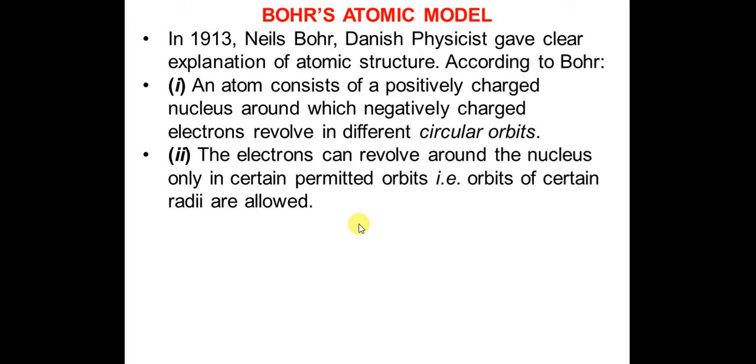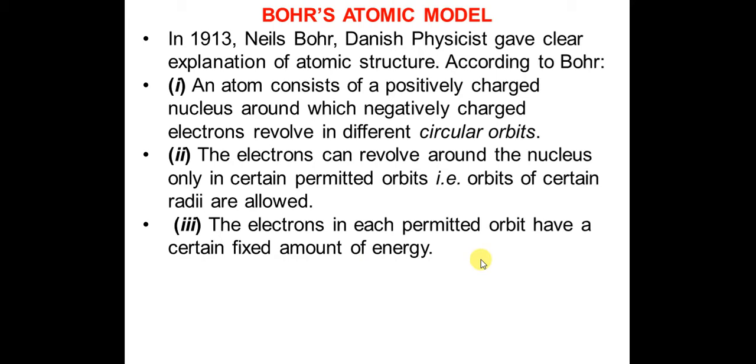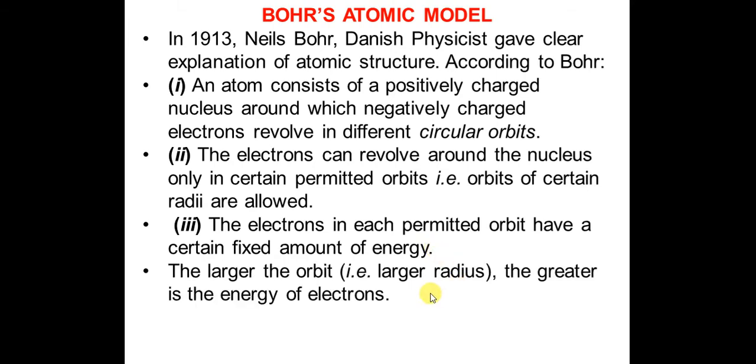It means that the orbits have a certain radius which is allowed, and it cannot be changed unless and until some external energy is applied. The electrons in each permitted orbit have a certain fixed amount of energy. Larger the orbit, greater is the energy of electrons, as we have discussed earlier.